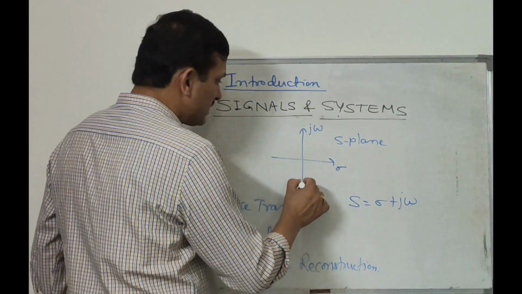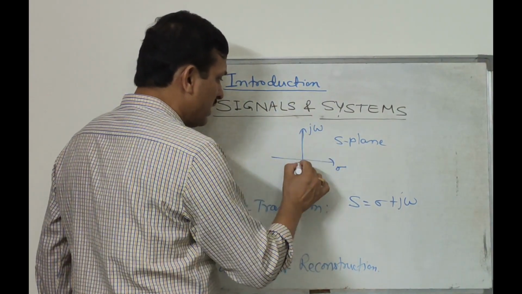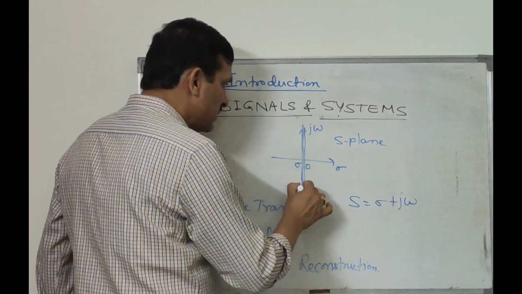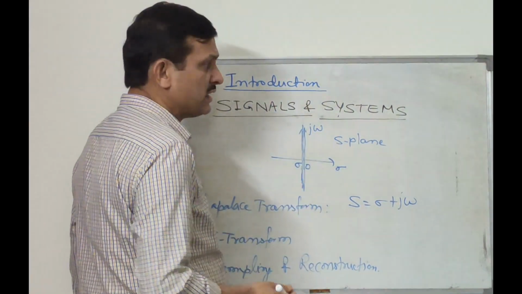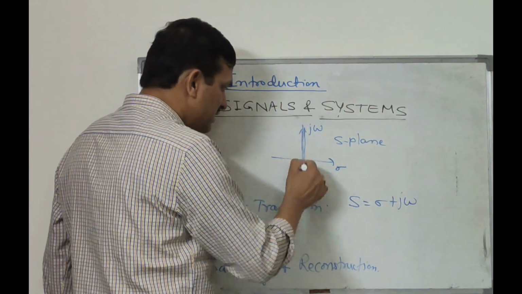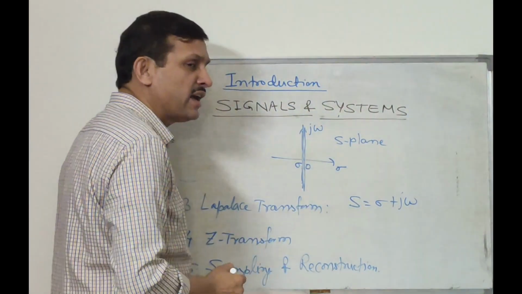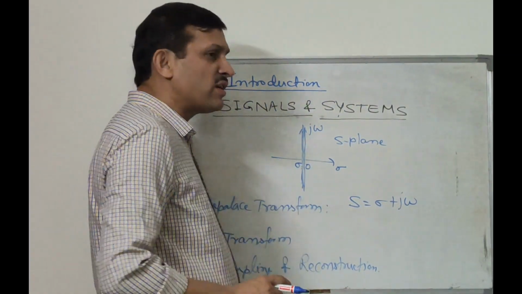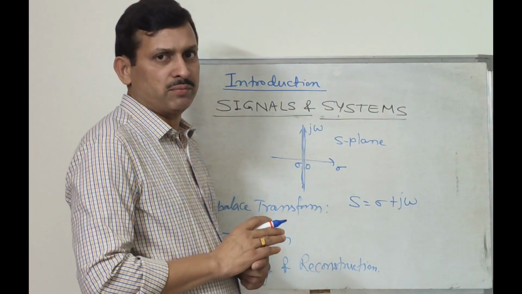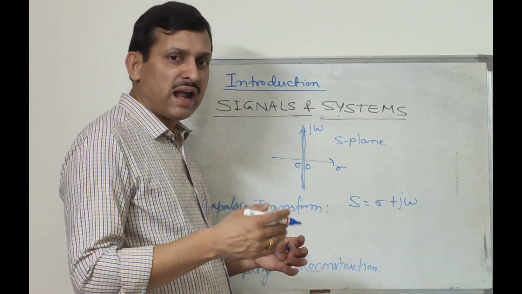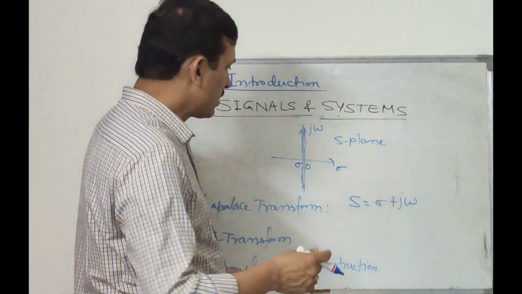The special case of this Laplace transform, when sigma is 0, that is this axis, the special case here is CTFT. The special case of Laplace transform when sigma is 0, that is defining only on the j omega axis, is continuous time Fourier transform. The Laplace transform is very much useful in the study of control system, normally finding the transfer function and designing a control system.